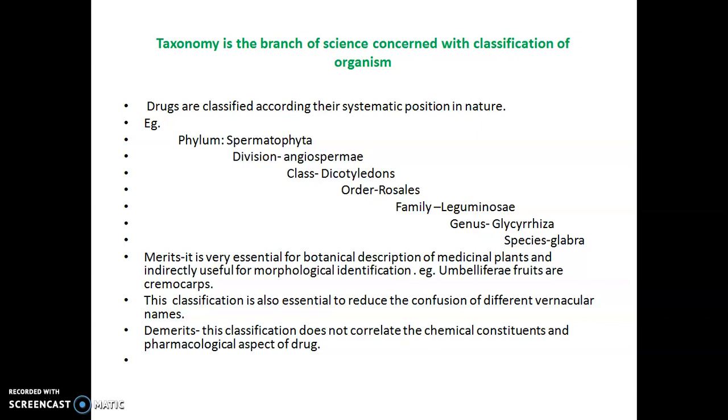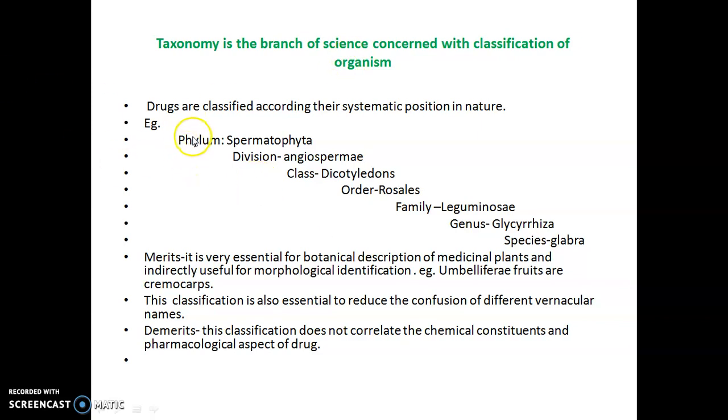So in this system of classification, the drugs are classified according to the plants or animals from which they are obtained, in phyla, order, families, genera, species, subspecies, etc. This method of classification is based on the consideration of the natural relationship or phylogenetic arrangement among the plants or animals. The crude drugs of the plants are classified on the basis of the accepted botanical system of classification.